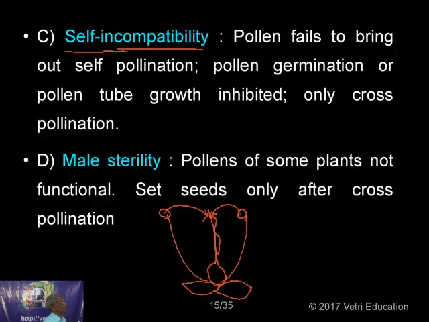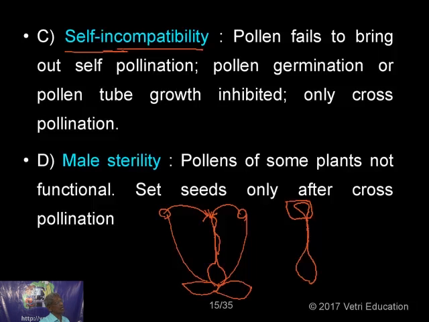See, how this is brought about, it's all brought about by a genetic mechanism. You have what is known as the stigmatic environment. This stigmatic environment is genetically controlled and it recognizes a right pollen and a wrong pollen. I'm going to discuss this in a detailed way in some of the slides which we are going to get after some time.